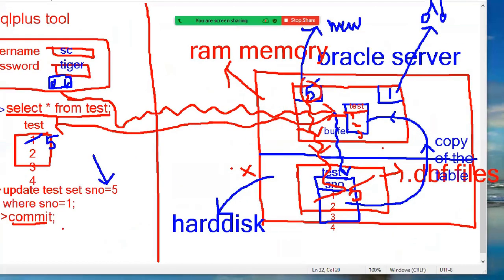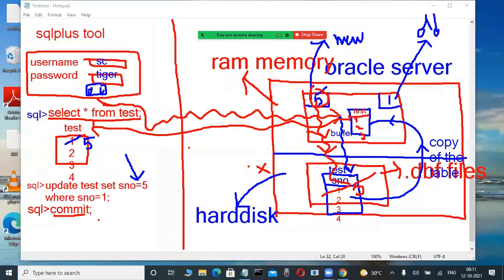First time you come on. Yes, but I don't want to use commit. I don't want to save. Again, this 5 is changed into 1. Yes, I don't want to save this transaction. I don't want to store this 5 permanently into the hard disk. In this example, I want to change this 5 into 1 only. Again, I want to undo the transaction.